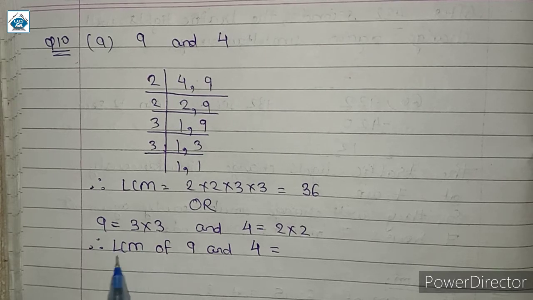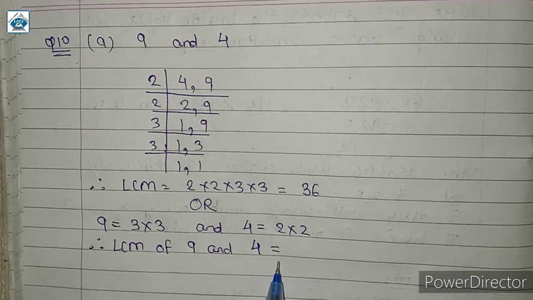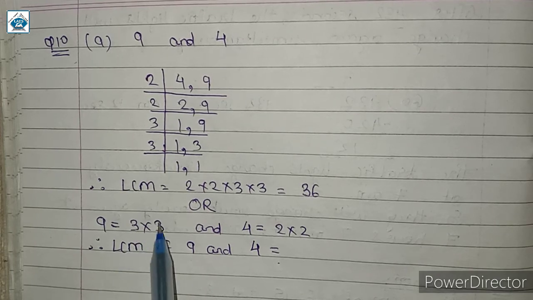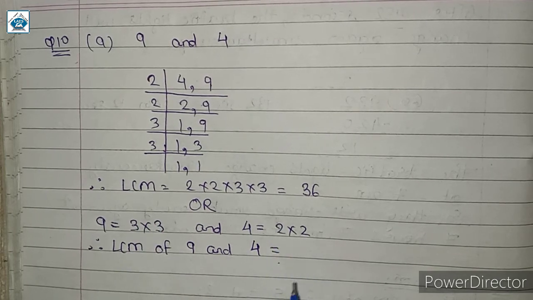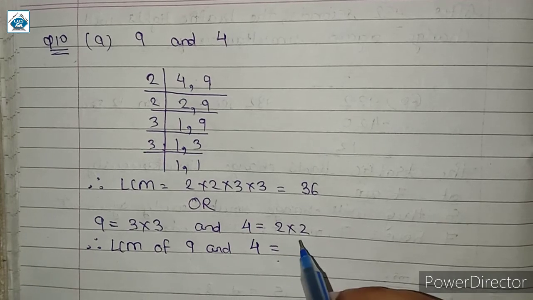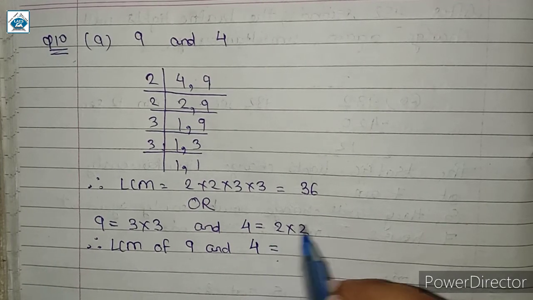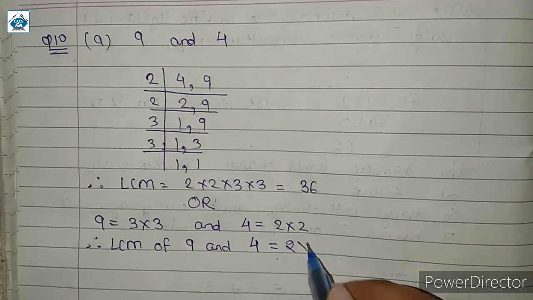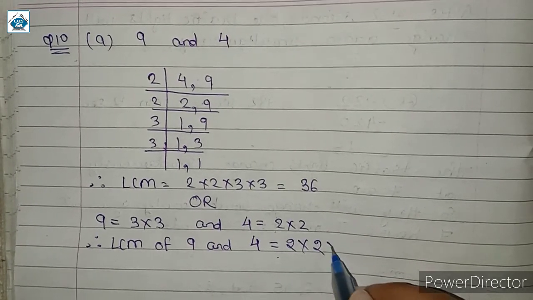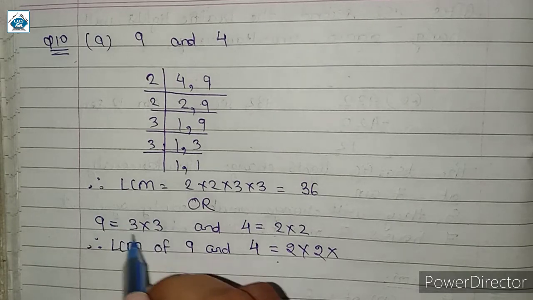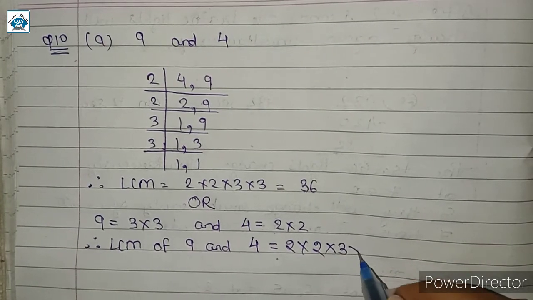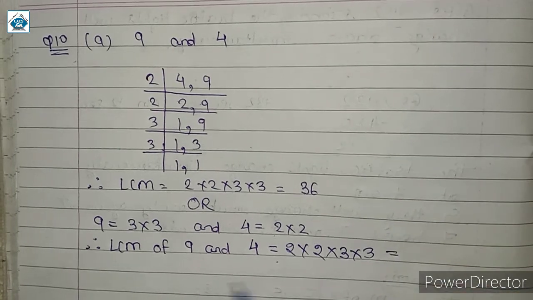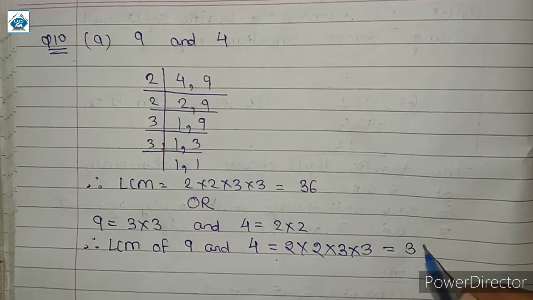And then when we have to find the LCM of 9 and 4, we will write the prime factors which occur in both 9 and 4. So here prime factors of 4 include 2 and 2. It is repeating 2 times, so we will write this 2 times. दो बार लिखेंगे multiplication के form में. Here also 3 is multiplying twice, so we will write 3 multiplied by 3. So this will be the LCM of 9 and 4, which is equal to 36.